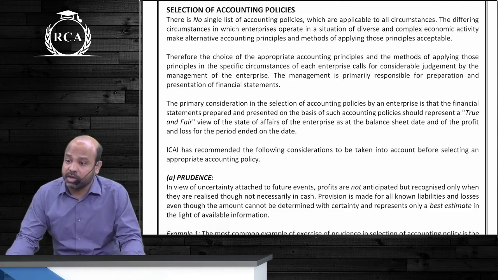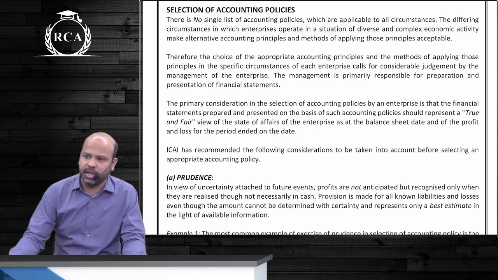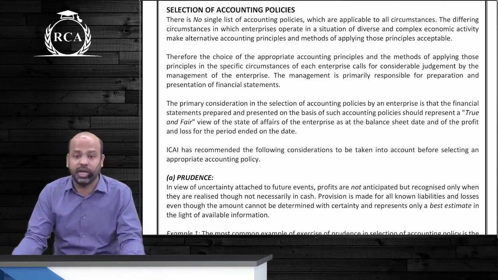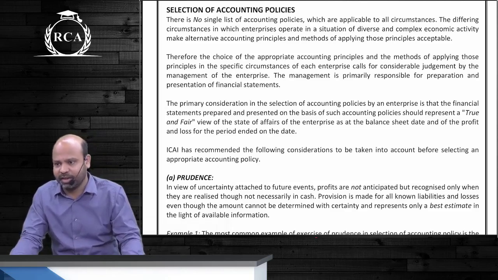This is where we covered the example of sale and repurchase agreement. Though legally you are selling goods and then buying it back on a later date, I said the substance of the transaction is that you are not selling and you're taking a loan. That is substance over legal form.